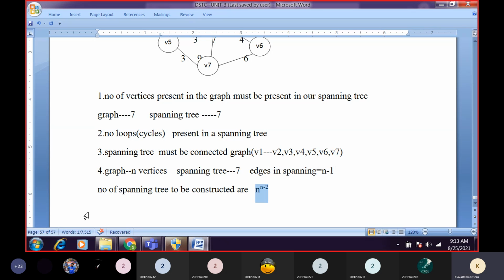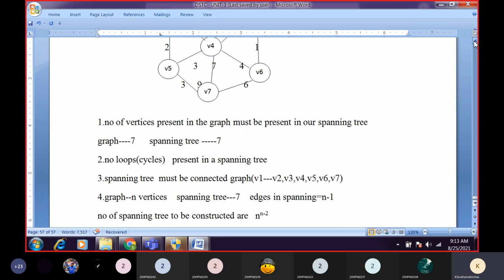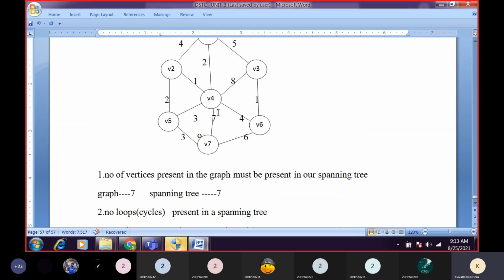So now, the next point we have discussed is with respect to a weighted graph. When will we call a graph a weighted graph? Is it a weighted graph or not? How can we say it is a weighted graph? Weights are present on each and every edge. So each and every edge is associated with a weight. Whenever each and every edge is associated with a weight, it is called a weighted graph.